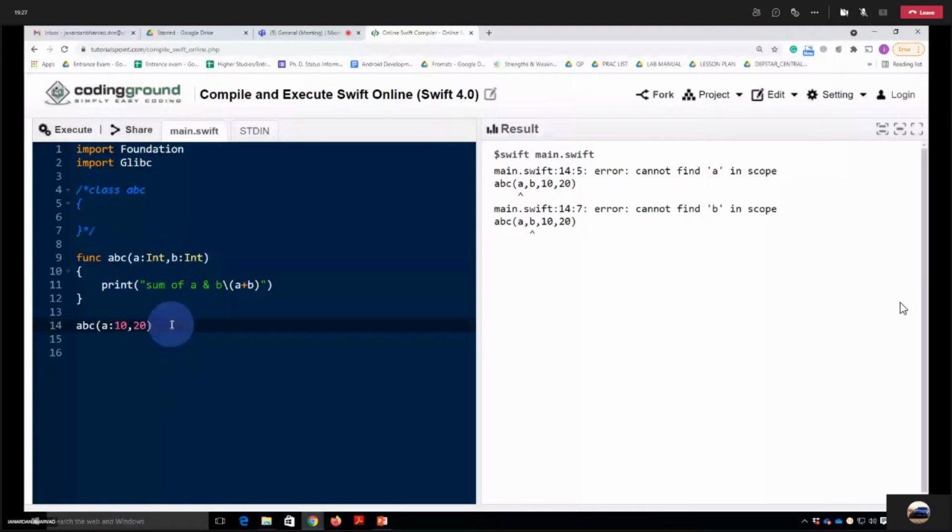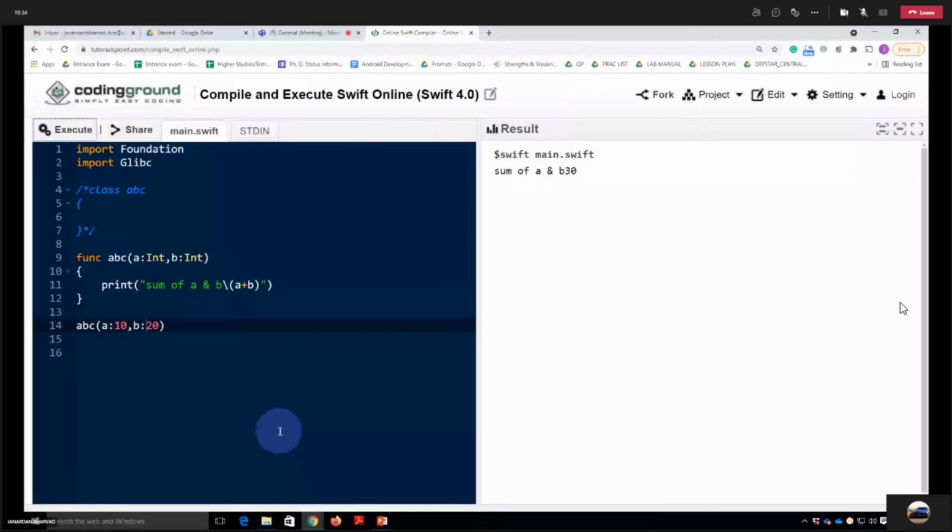It's giving us a result. So that means it's compulsory to give the label. Okay, that's fine. Let's not think about that right now. Yes, that is true that we have to provide the label as well while calling the function. We will see the example also if we don't want to provide the label. I will show you the example, but for now, we can also give one more label to this A and B.